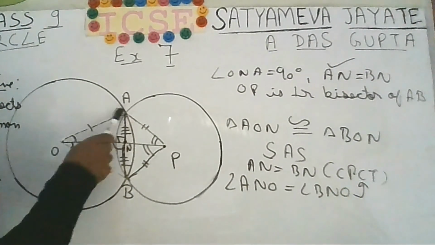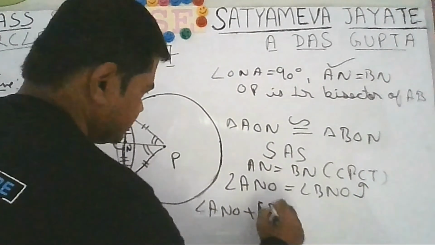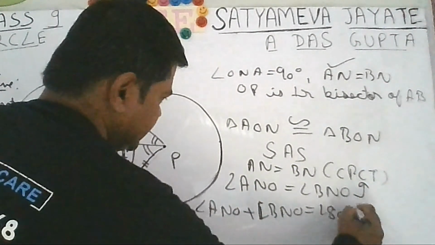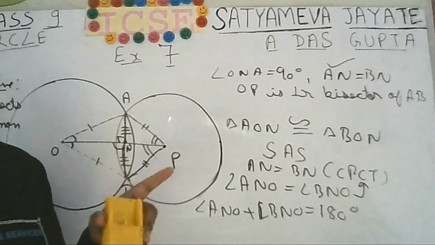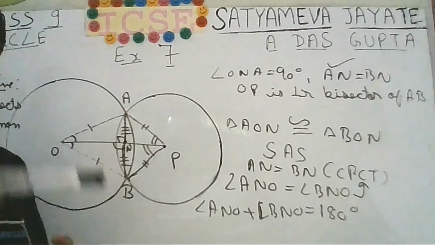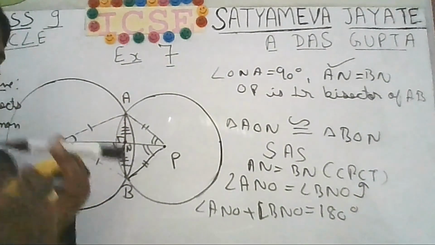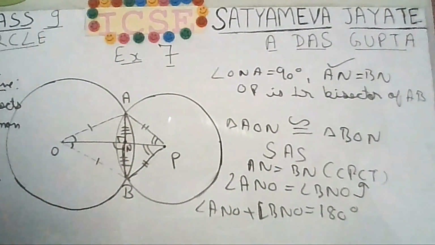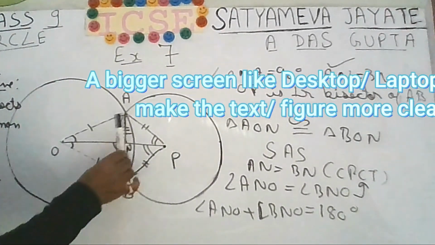But you know that angle ANO plus angle BNO must be 180 degrees. How can we say? We can say because AB is the chord. And what is a chord? A chord is a line segment joining two points on the circumference of the circle. So you are having a line segment. If you are having a line segment, that means the angle ANB must be a straight angle, that is 180 degrees. Then only you can have a line segment.